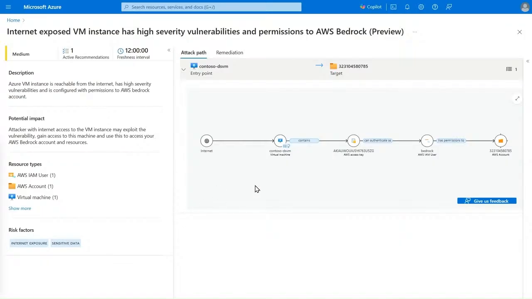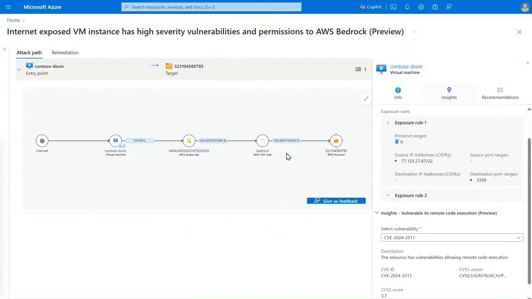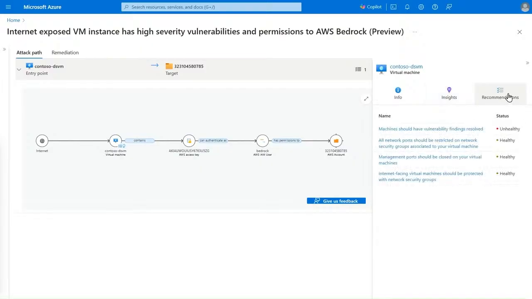In this cross-cloud attack path, an attacker with internet access to the Azure VM instance may exploit the vulnerability and gain access to my Amazon Bedrock account and resources. The vulnerable VM is the source of this attack path. I can see the exposure rules and vulnerabilities to the VM that puts this Bedrock deployment at high risk. I can also see recommendations associated with this VM to easily remediate and take action.